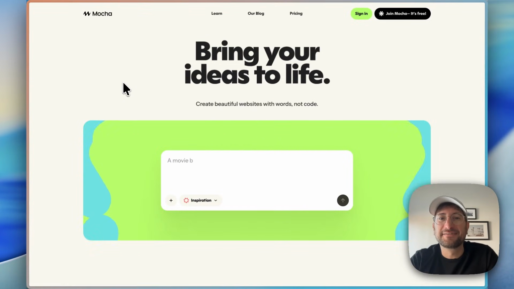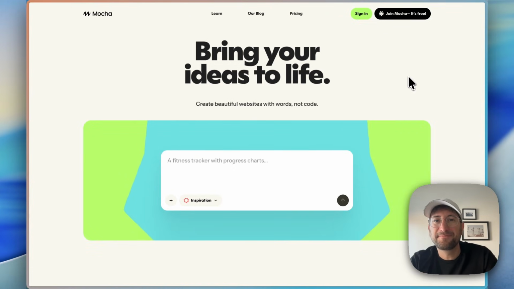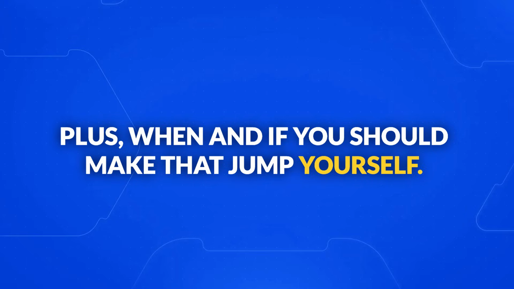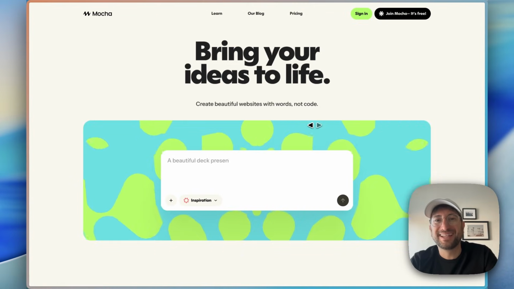After testing dozens of vibe coding platforms over the last 2 years, here are my favorites for 2026. But I'm not just going to list them. You're going to understand the strengths and weaknesses of each one and exactly what use cases each one is best for. And later, I'll reveal which IDE the top AI builders are switching to, plus when and if you should make that jump yourself. We're going to start with one that's a little bit less well known.